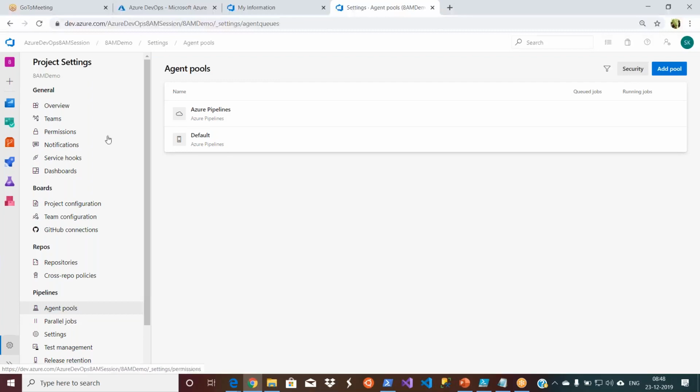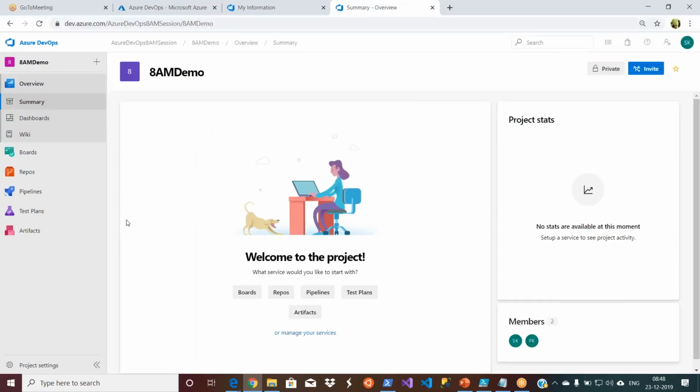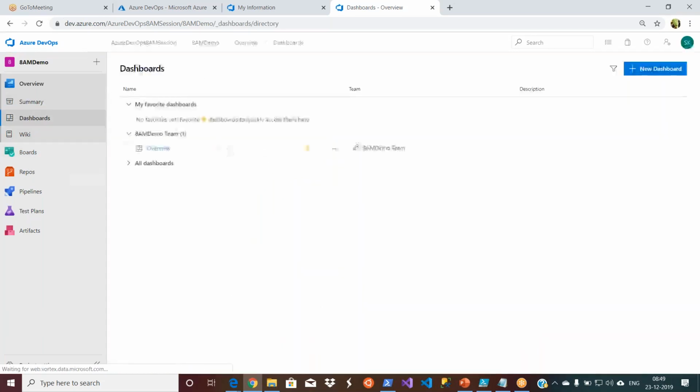Okay. So for the time being, this is enough from the project settings phase. Let's go to my project again. You can go to your project in different ways. The easiest way is using the breadcrumb here. Then we will look into boards, etc., because we have another 10 minutes. But we need more time to get into these areas, so let's not break into silos. For the time being, let's see what you can do in dashboards.